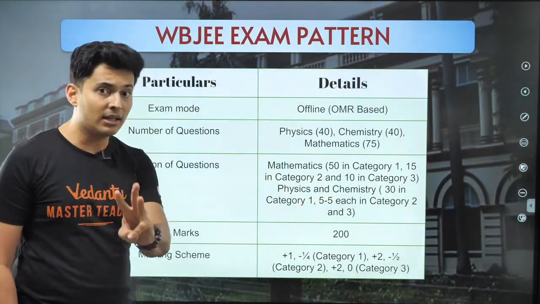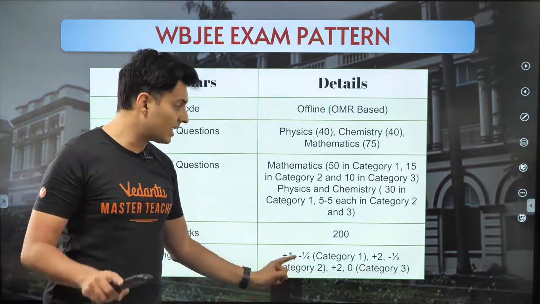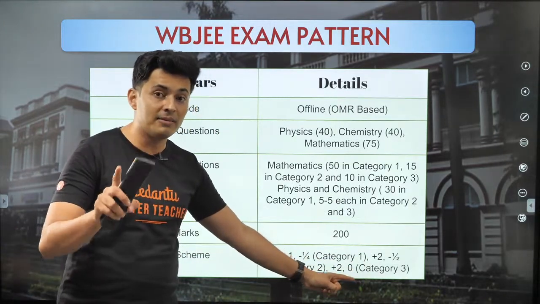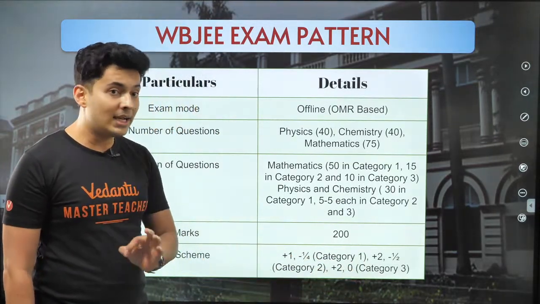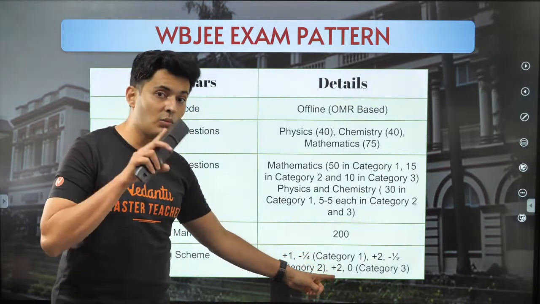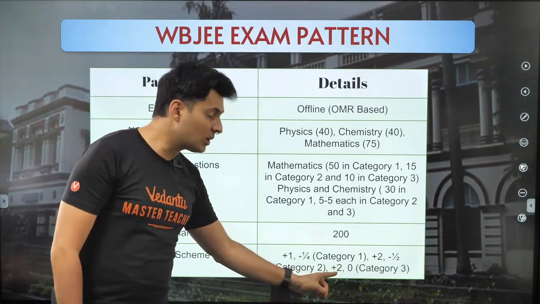Remember, you have categories of questions. The first category has -1/4 marks. The next category has -½ marks. And the last category, the difficult one, will have no negative marks. So guys, I know a lot of you will be interested in solving these, but remember it will also take more time, although it does not have negative marking. So you choose the questions wisely here.